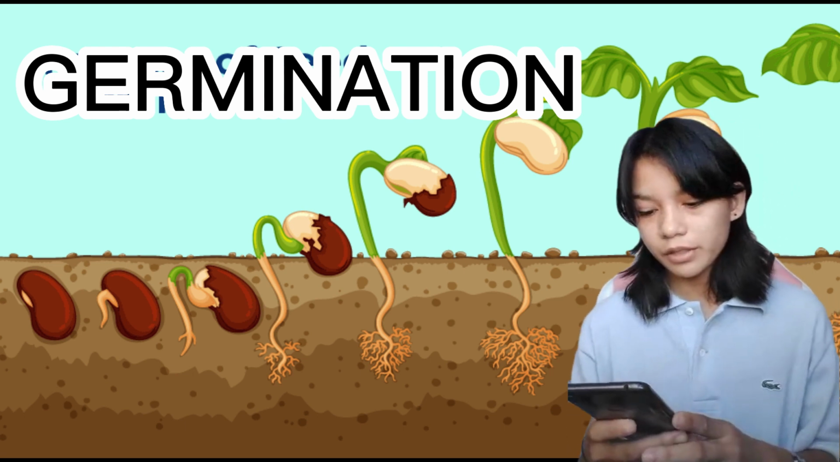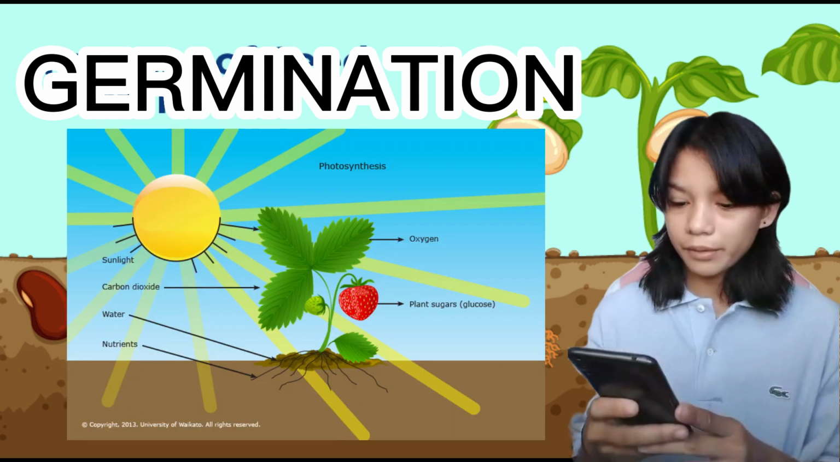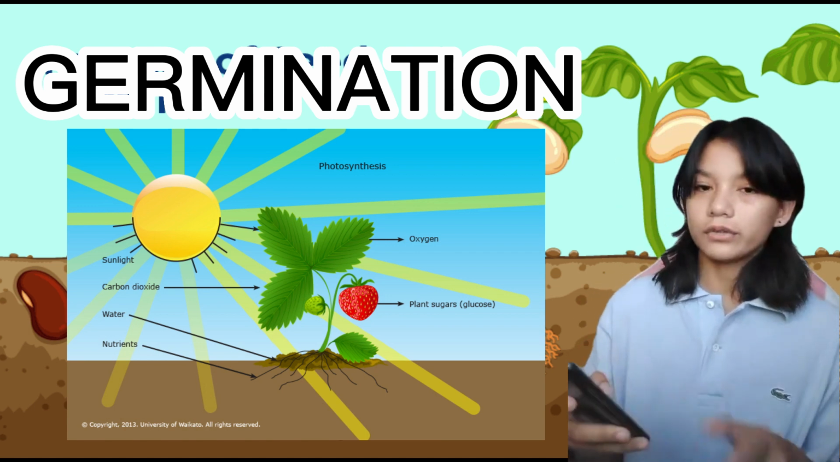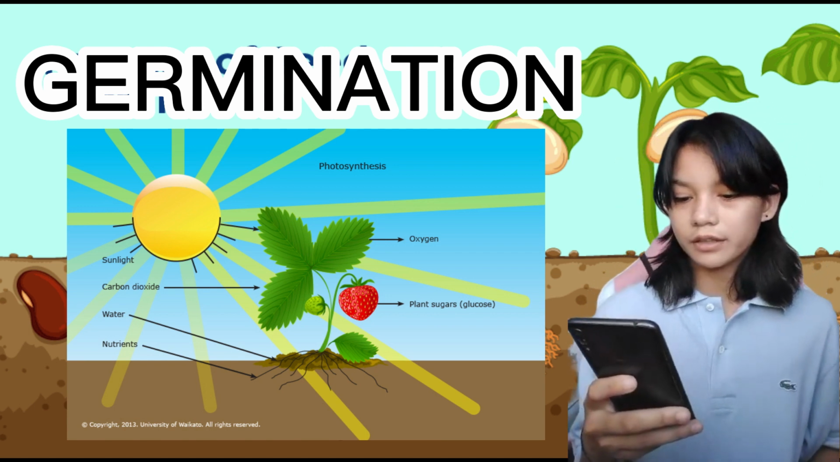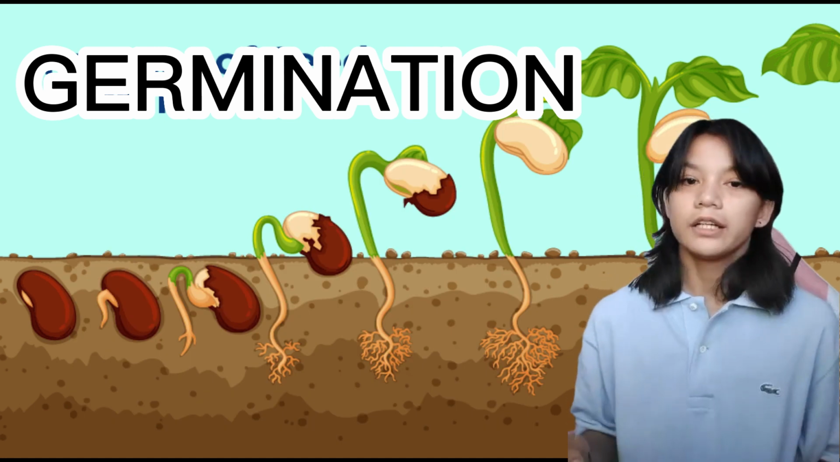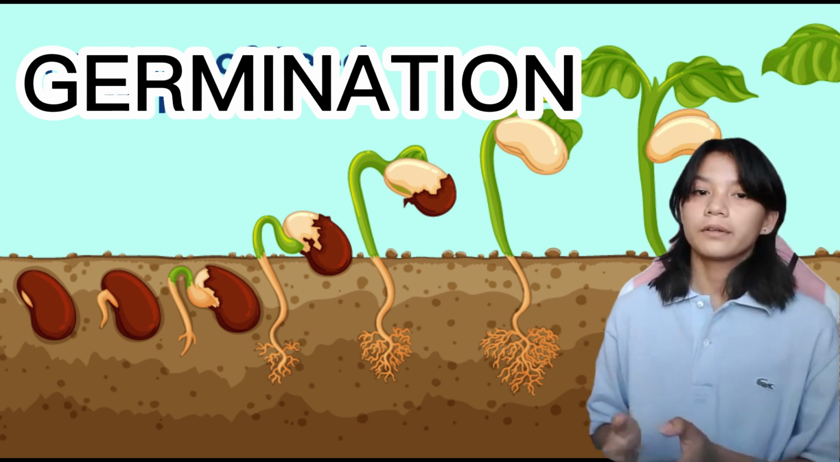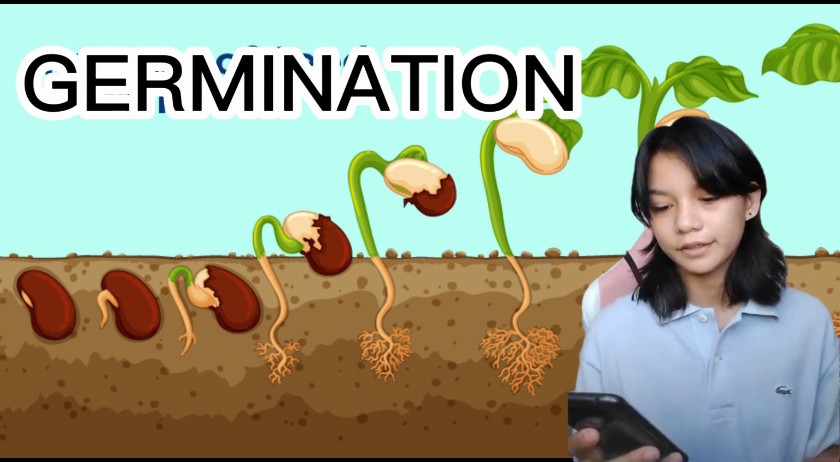Second one, the germination process can be affected by a number of factors including water, temperature, light, and soil nutrients. Seeds require water to soften the seed and for the activation of enzymes within the embryo. Kailangan daw po ng water ng isang embryo para mag-grow po yung plant. Yun po.